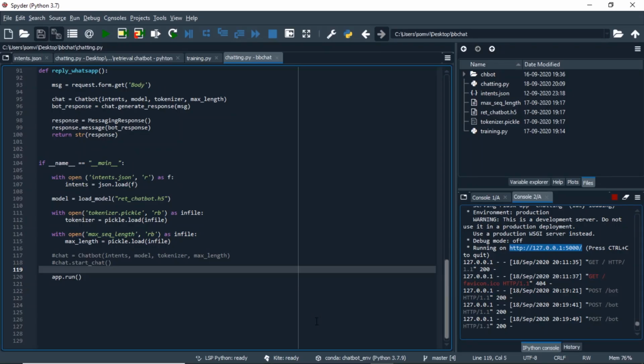With this, we come towards the end of our video with one problem remaining, that is, to deploy the project or the code online so that it can run 24/7. And we are going to use Heroku for it. We will see how to deploy using Heroku in the next video.